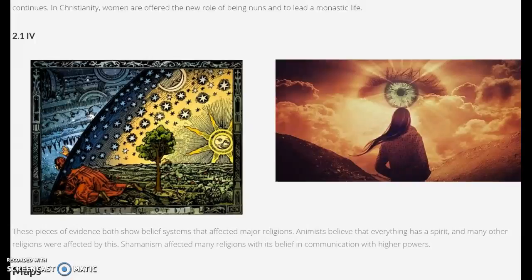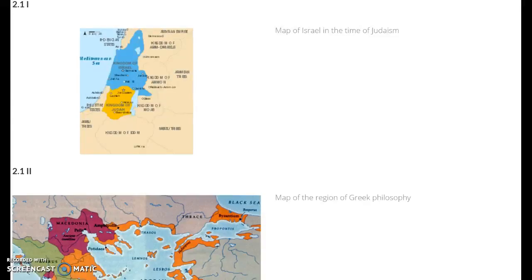And then shamanism believes that certain people can communicate with higher powers like gods. And in many religions, you see people that could communicate with higher powers or that can interpret signs from higher powers instead of just everyone is normal and has an individualized connection with God. No, certain people have more unique communications with their gods. For the maps of this key concept, we have the first Roman numeral as a map